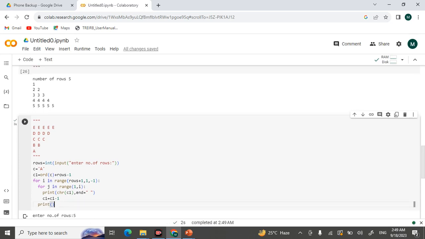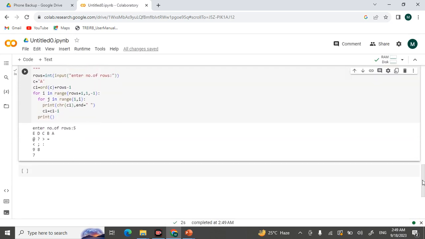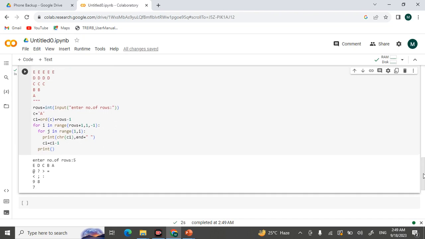Number of rows 5 here. Sorry, I should take this c1 here. Number of rows is 5.